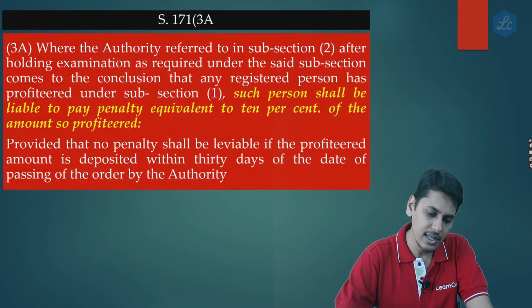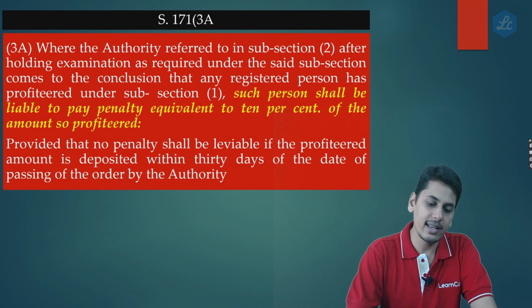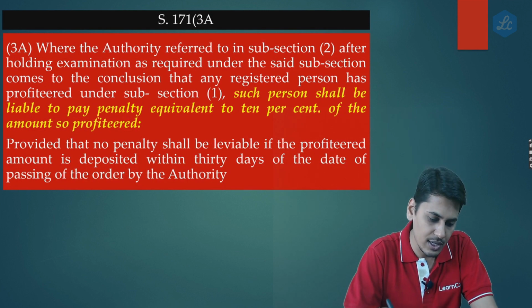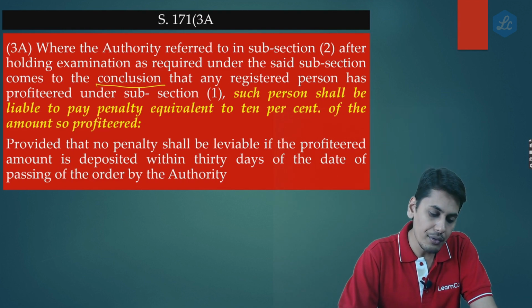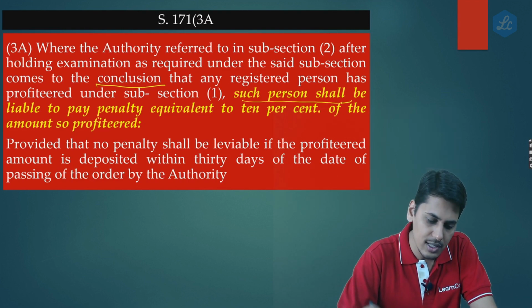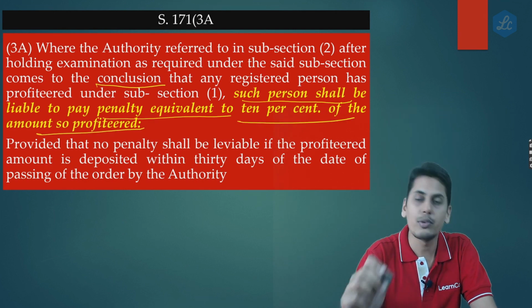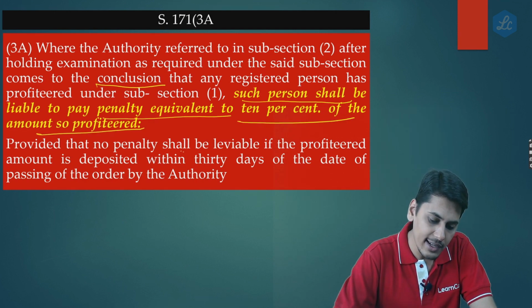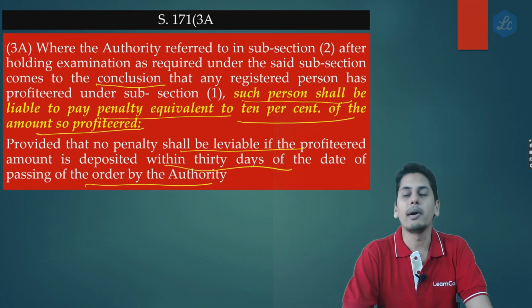Because now this is the change that where the authority referred to in subsection 2 after holding examination as required under the said subsection comes to a conclusion that any registered person has profiteered under subsection 1, such person shall be liable to pay penalty equivalent to 10% of the amount so profiteered, provided that no penalty shall be leviable if the profiteered amount is deposited within 30 days of the date of passing of the order by the authority.